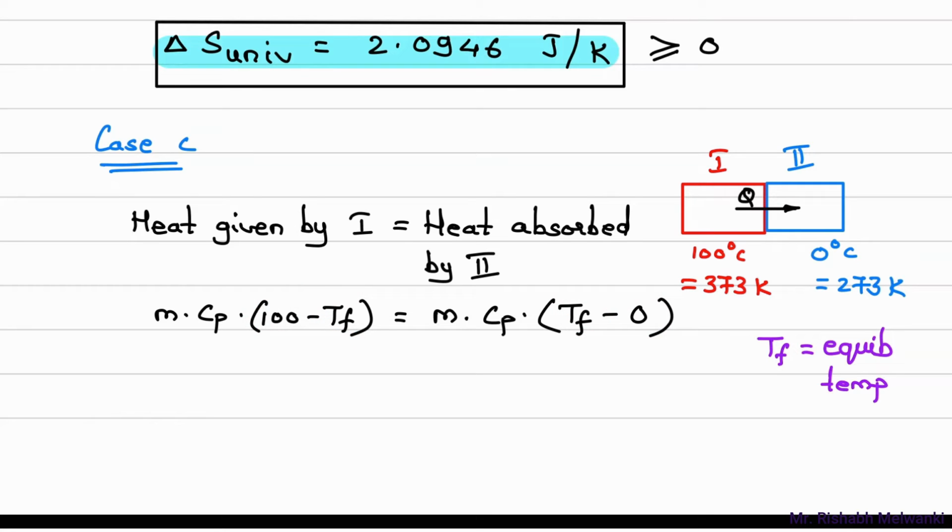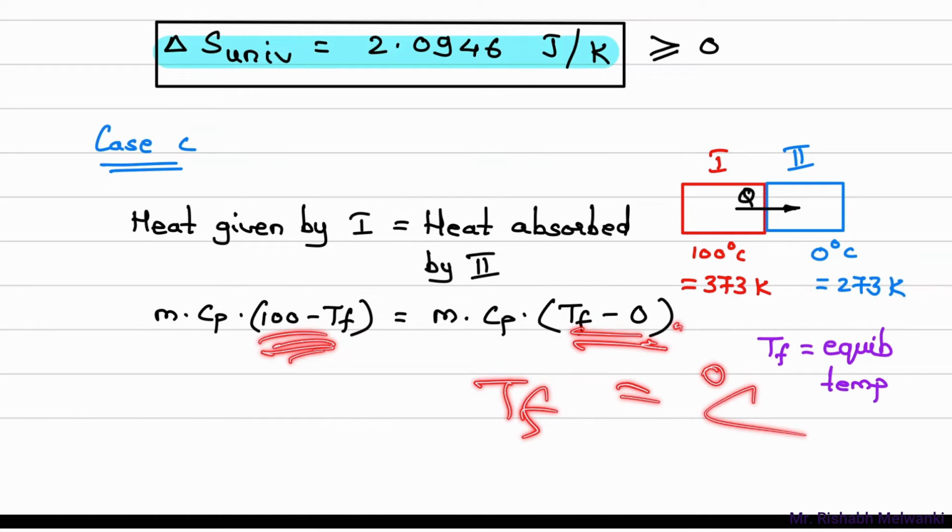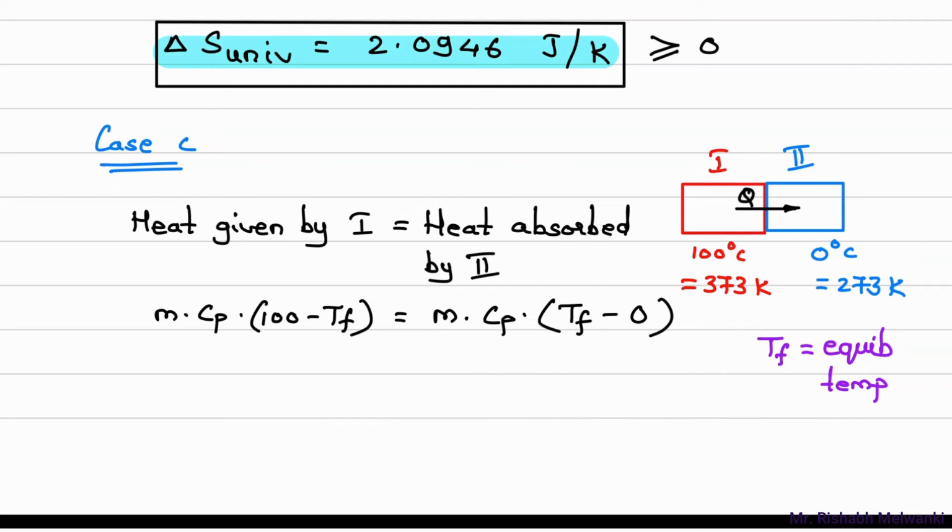You can even write this, instead of 100, you can write here 373. And instead of 0 here you can write 273. Then whatever Tf value I am getting, that will be in Kelvin. Now since I have substituted the values over here in degree Celsius, whatever Tf I will get, that will be in degree Celsius only. Okay, so from here what will happen? Both the copper blocks are having same mass, same Cp. So it will get cancelled.